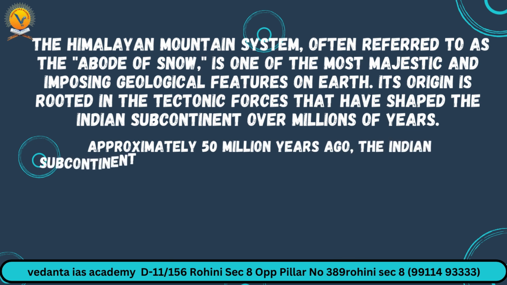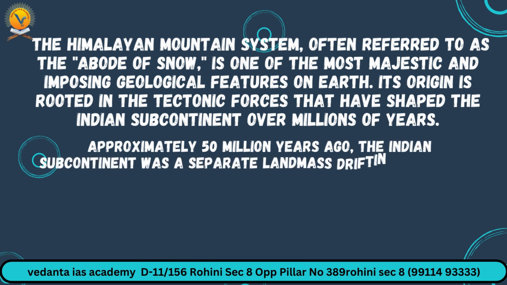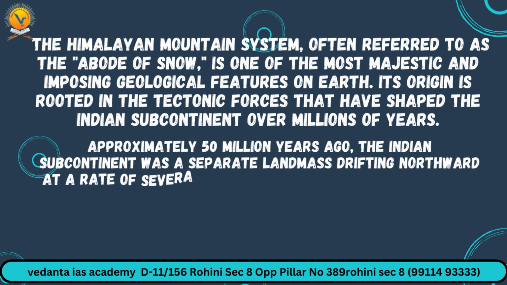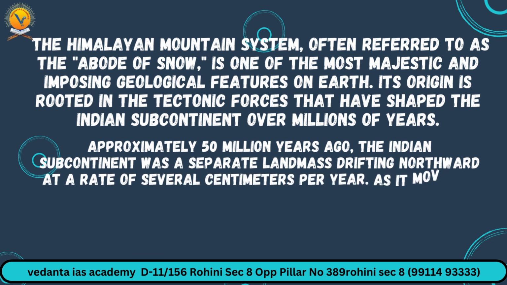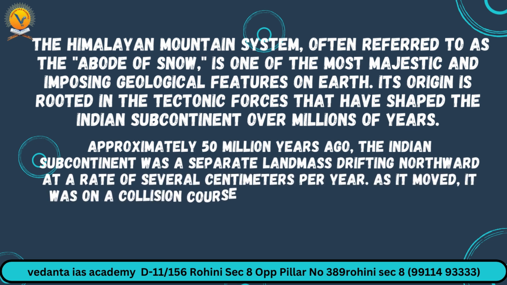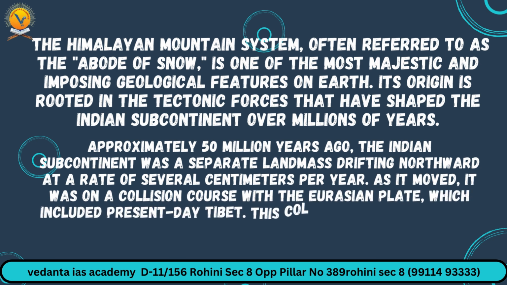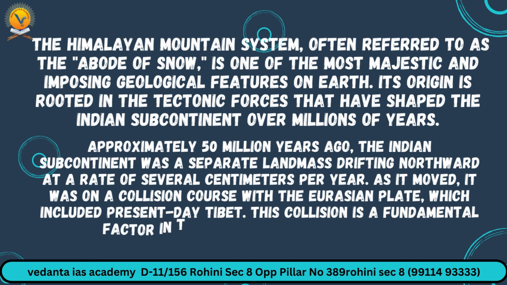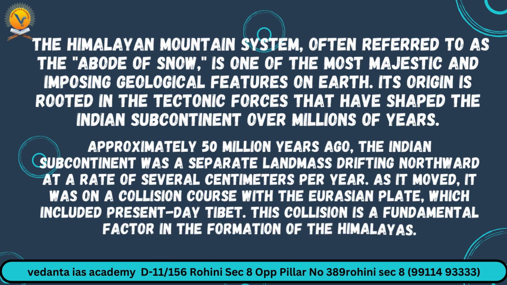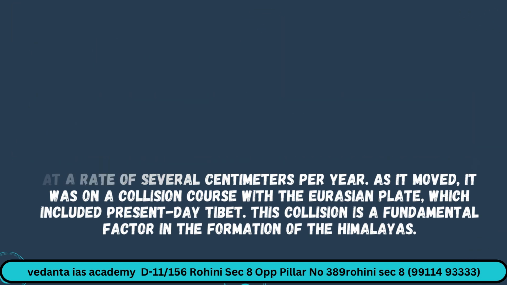Approximately 50 million years ago, the Indian subcontinent was a separate landmass drifting northward at a rate of several centimeters per year. As it moved, it was on a collision course with the Eurasian plate, which included present-day Tibet. This collision is a fundamental factor in the formation of the Himalayas.